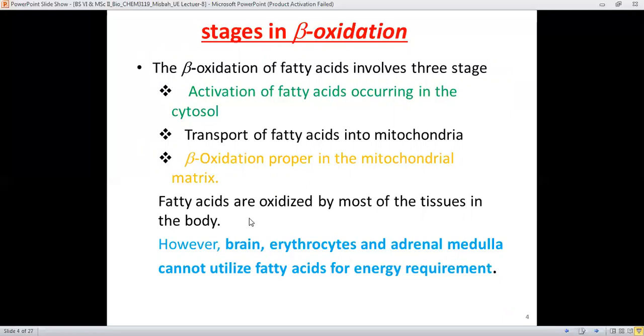And fatty acids are oxidized by most of the tissues in the body. It means that in most of the tissues of the body, the beta oxidation of the fatty acid is occurring. However, there are some tissues which can't utilize the fatty acids for their energy requirement, and these include brain, erythrocytes, and the adrenal medulla.